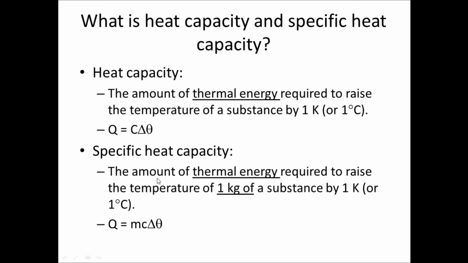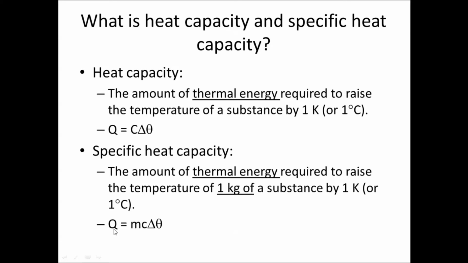Now, specific heat capacity is the amount of thermal energy required to raise the temperature of 1 kilogram of a substance by 1 Kelvin or 1 degree Celsius. If you look at these two, the only difference is that specific heat capacity is very specific to just 1 kg, while for heat capacity, it could be 1 kg, 2 kg, 10 kg. It depends on the substance that is under consideration.